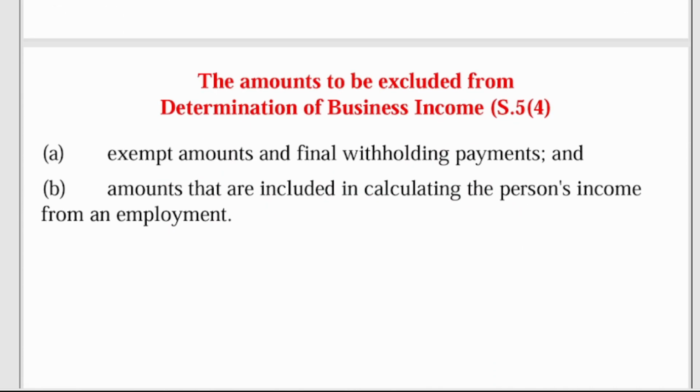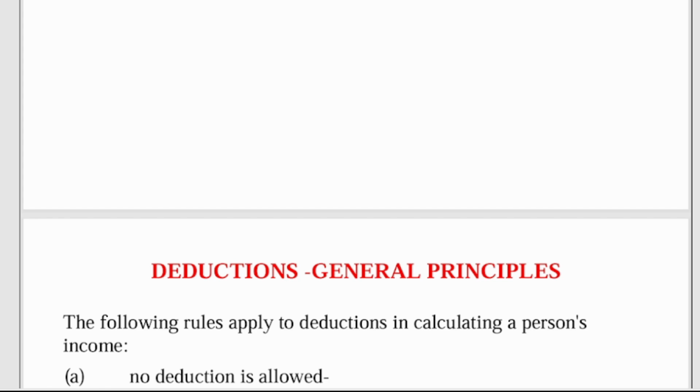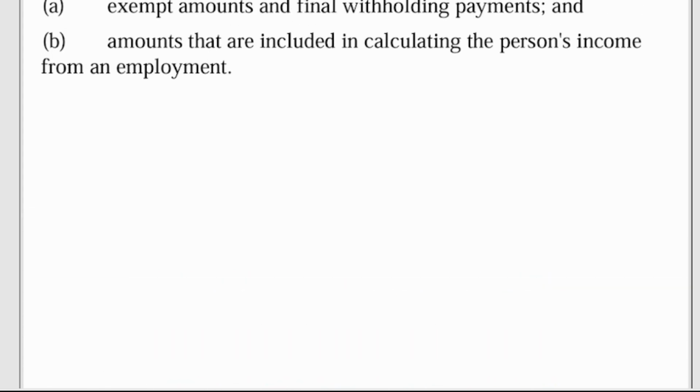Now, as we have the amounts that we include, in the same way we have amounts that you have to exclude. The first one is exempt amounts and final withholding payments. Any money that is exempt, you don't add it. And any final withholding payment, you don't add it. And amounts that are included in calculating a person's income from employment or income from investment. If you are getting income from employment, you don't add it because this is business income.